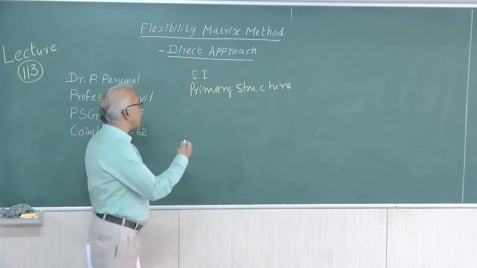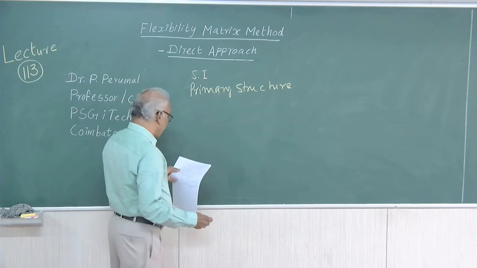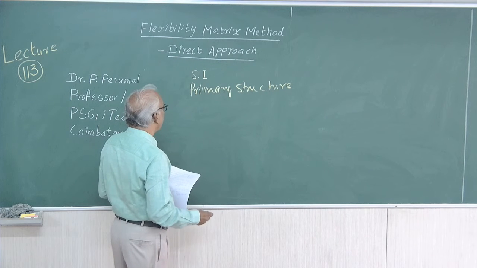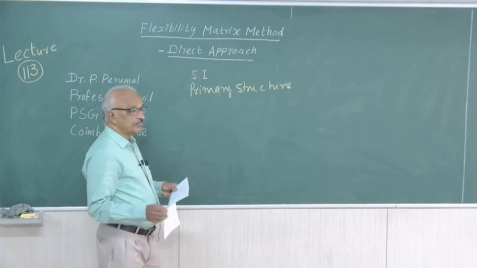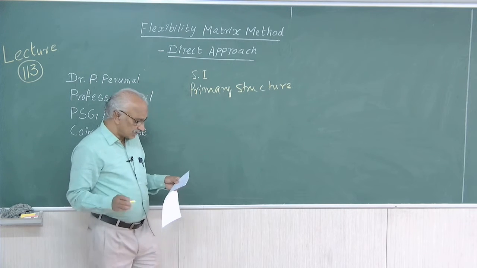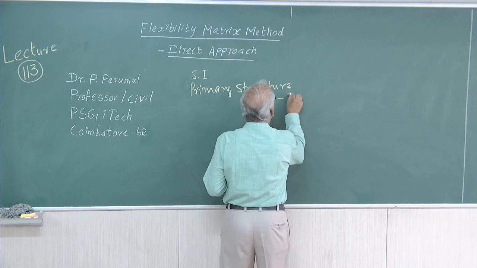We will discuss this elaborately with the numerical example, but still, we have to choose the primary structure, for which we have to choose the unknowns, the redundants, the indeterminate forces.